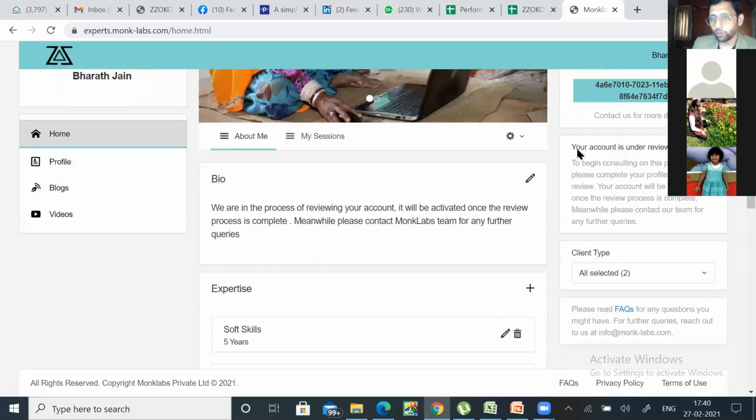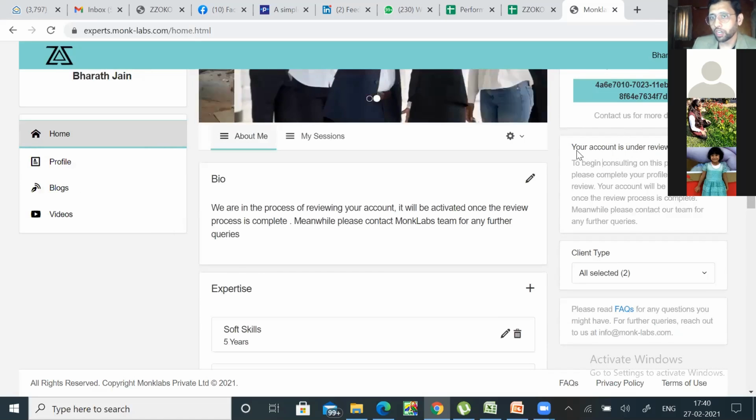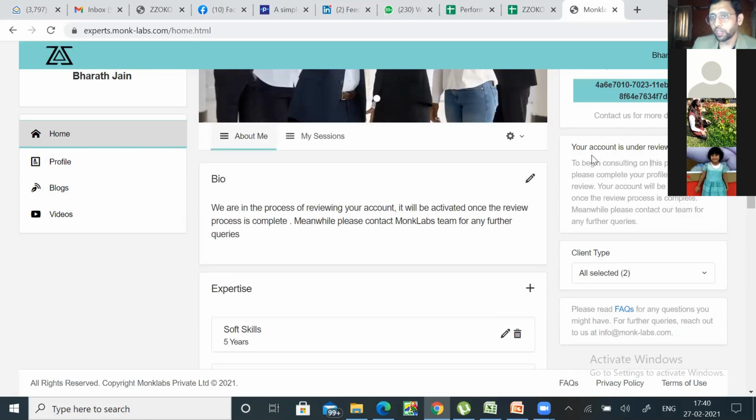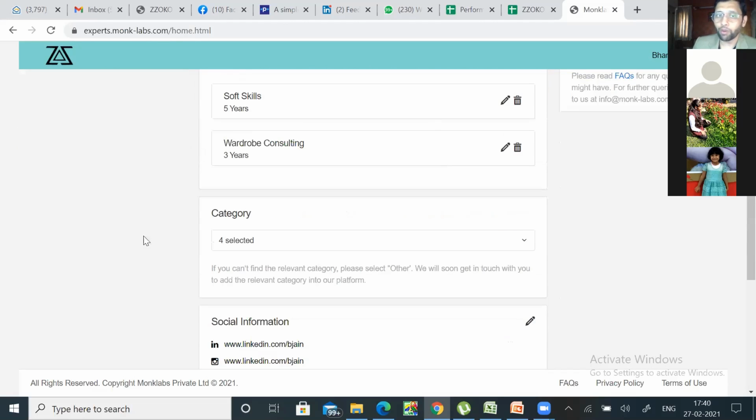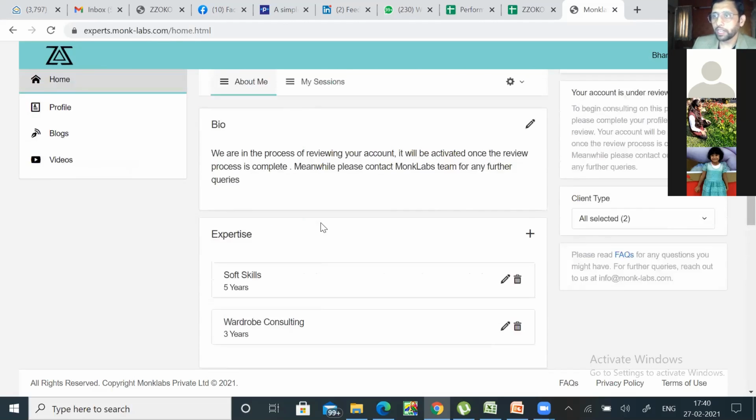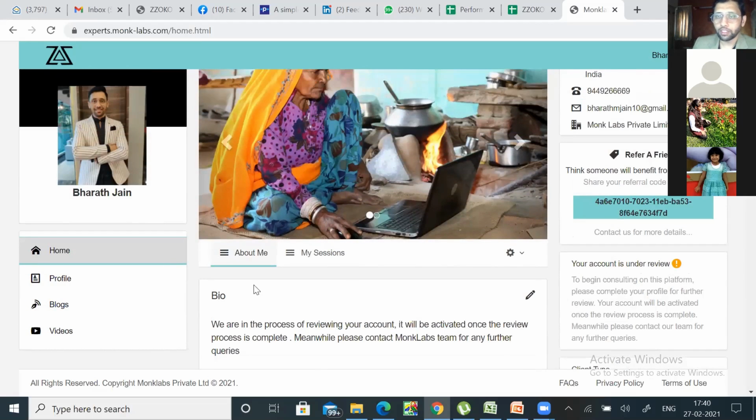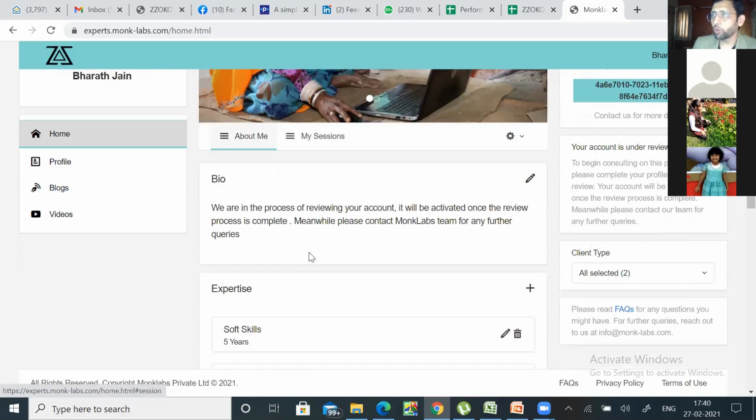When we activate it, this status will change to your account is activated. At present, it says your account is under review. It will go to activated once you fill up all the fields. So that's the minimum you need to fill in the profile. It's very basic.